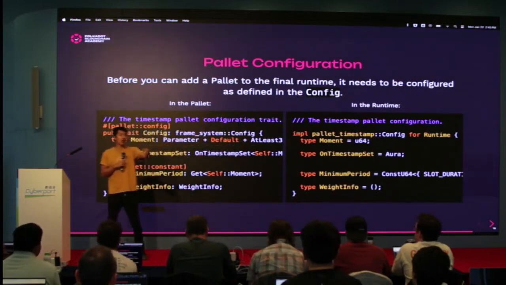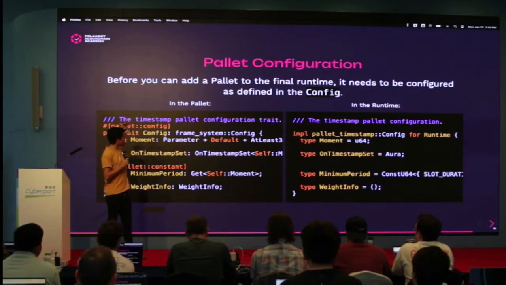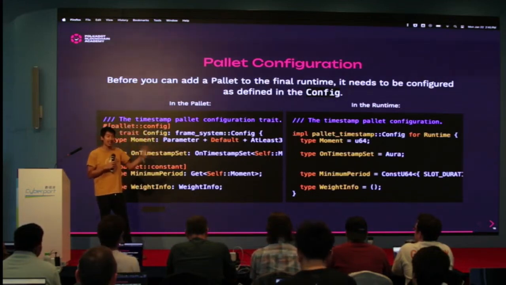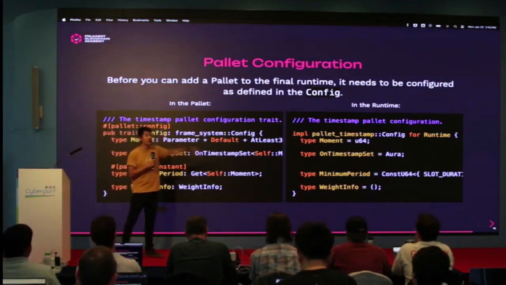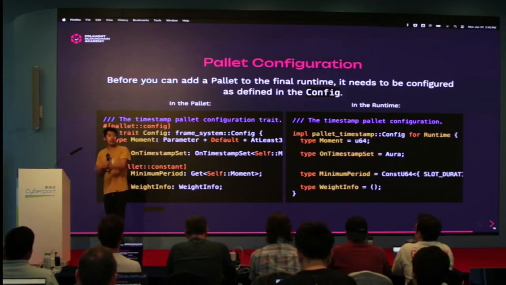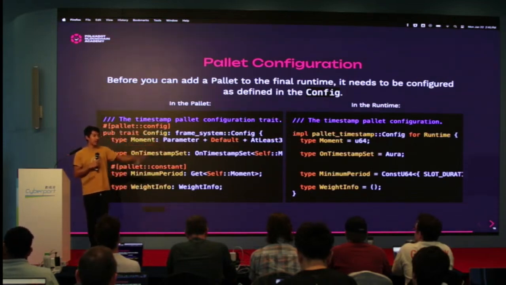And exactly what you mentioned, in Frame system, we have the ability for you to change things like the cryptography. If you want to change the signing scheme, if you want to go to Blake 3 or whatever you want, you can actually configure that. So again, flexibility to both the developer at the palette level and the runtime level.